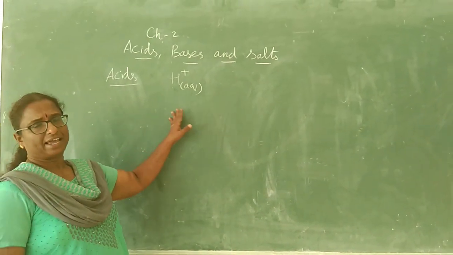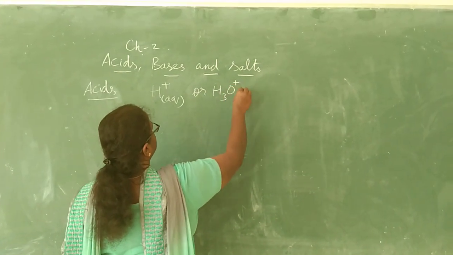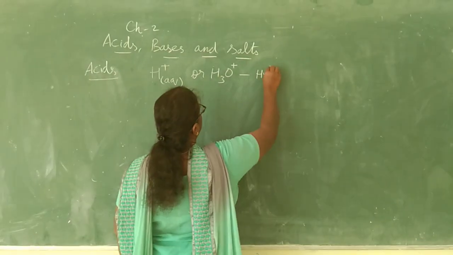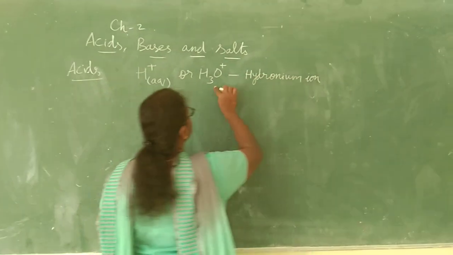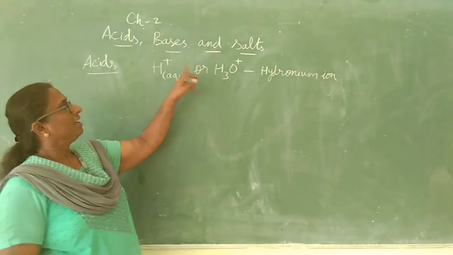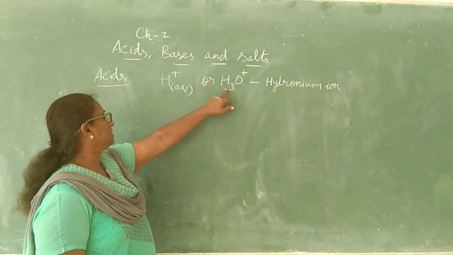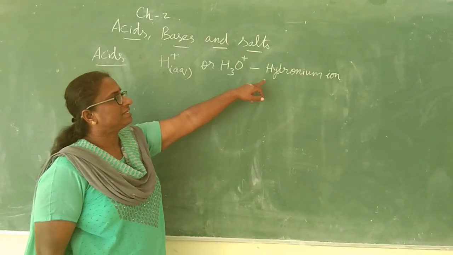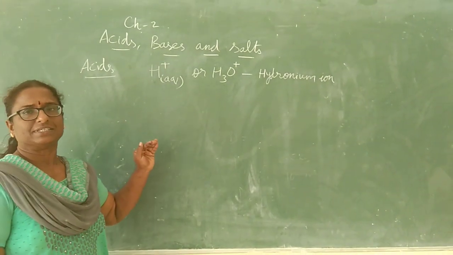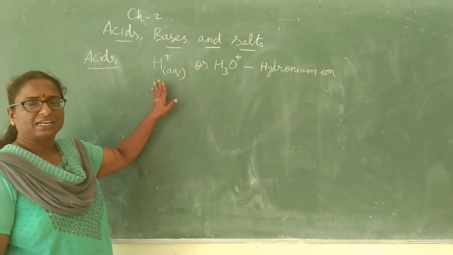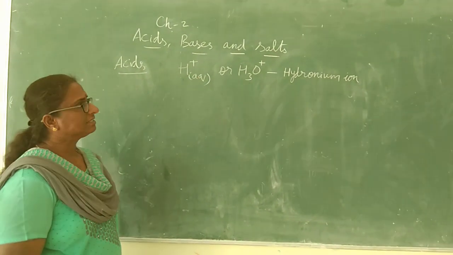Otherwise, if you don't want to write AQ, you can write H3O plus. This is called the hydronium ion. In this case, you don't need to write AQ. Along with H plus, a molecule of water is added. It is H3O plus, the hydronium ion. Now, what are acids? Acids are the substances that produce hydrogen ions in aqueous solution or hydronium ions. They are the substances called acids.